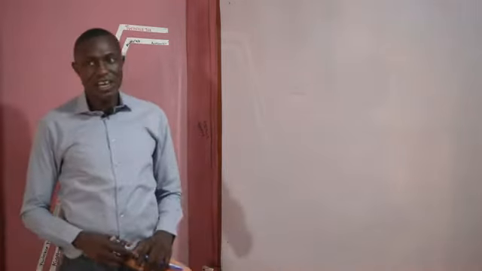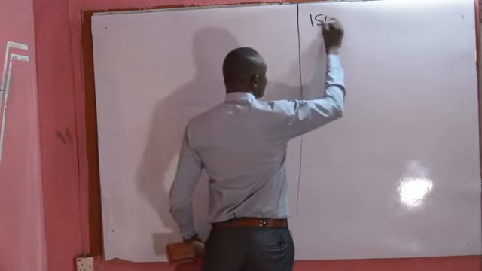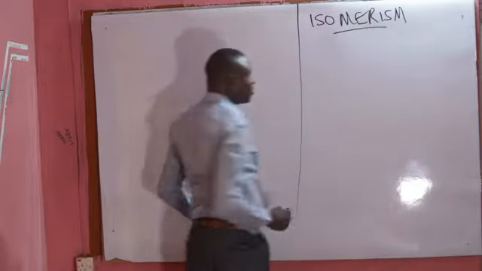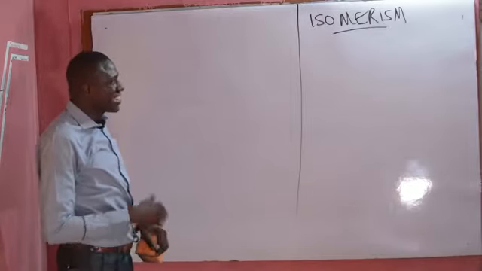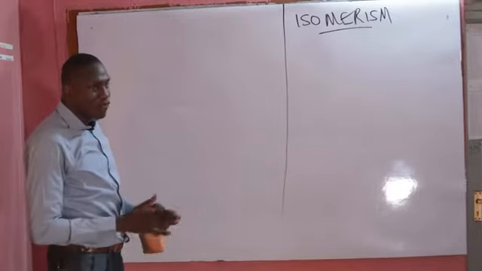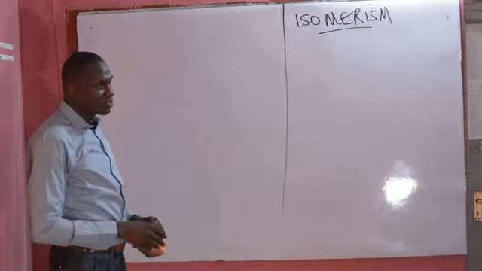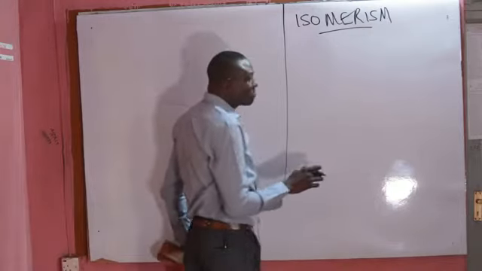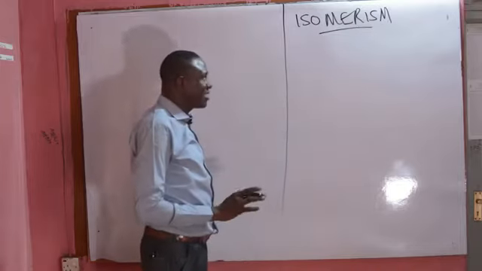Now, as I said earlier on, we are going to focus our discussion today on isomerism. What is isomerism? Isomerism is a phenomenon that explains the existence of an organic compound in two or more forms based on the arrangement of atoms or bonds in the compound. And the various forms of the compounds that we have are called isomers.